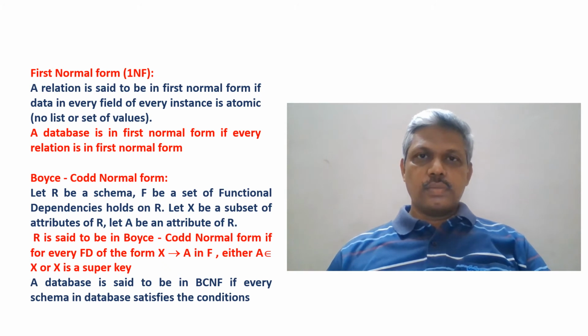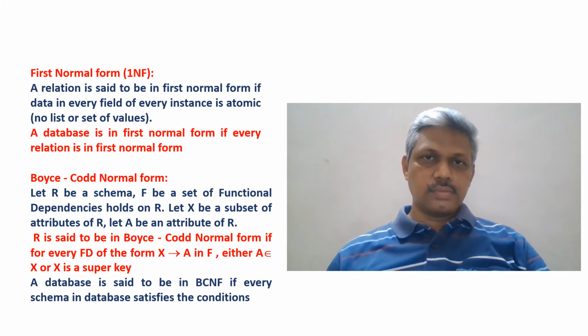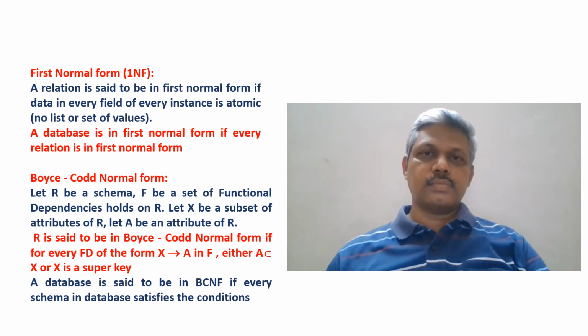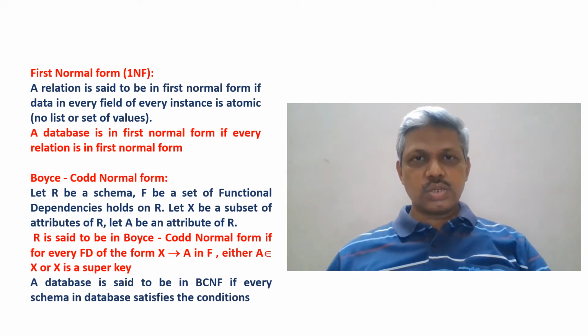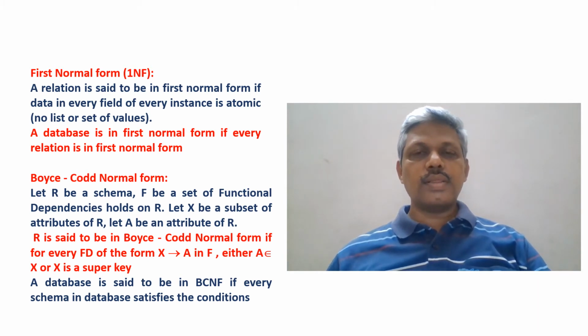Now we look into the normal forms. Let us start with the first normal form. Given a schema, if every instance has this property that every field of every instance is atomic. Atomic in the sense it should contain only one value, which is indivisible. Indivisible data should exist in every field. That means it does not allow a list of values, or a set of values, in any particular field. Every field should be atomic, indivisible.